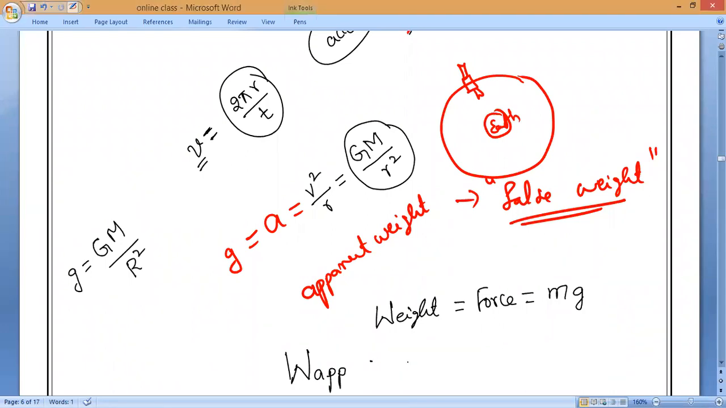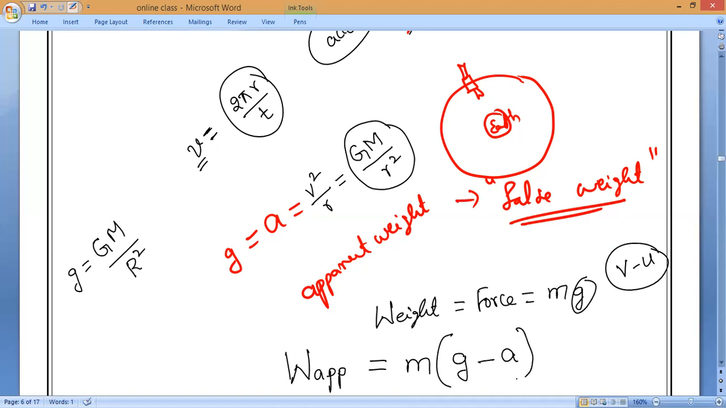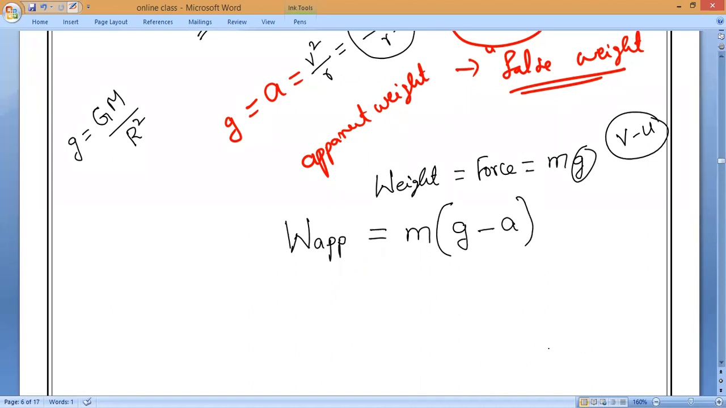Apparent weight is equal to mass into, same way as acceleration means final velocity minus initial velocity. Understand, Hari? Same way here, gravitational force minus acceleration. Apparent weight is equal to mass into, what is the gravitational force? Anybody can tell me what is the gravitational force?